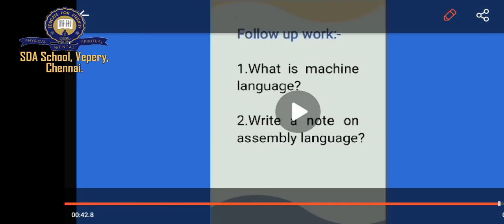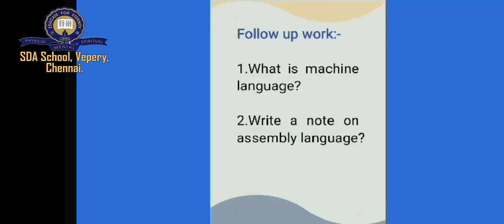And a small follow-up assignment for you. Very simple, you need not take tension. We have already studied section 1 and 2, so it's easy for you to answer these questions. If you don't know, please don't worry. I will send the answers on WhatsApp to you, so you can copy them in your notebook. Simple questions: what is machine language? Second, write a note on assembly language. Whatever you studied in the videos, you can write it and send it to me, children.